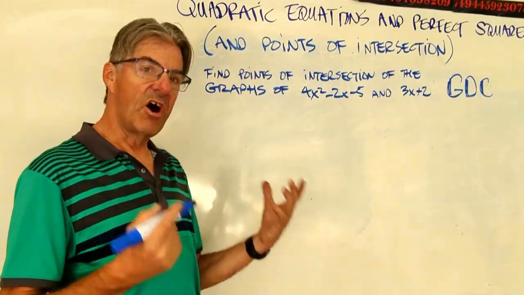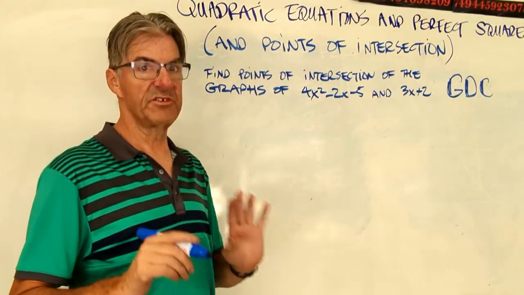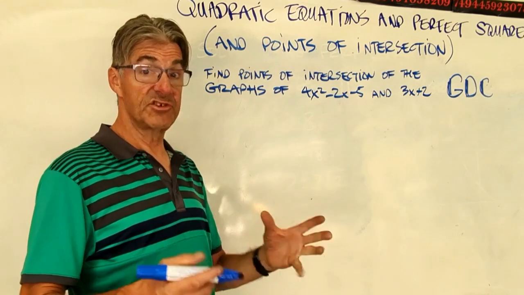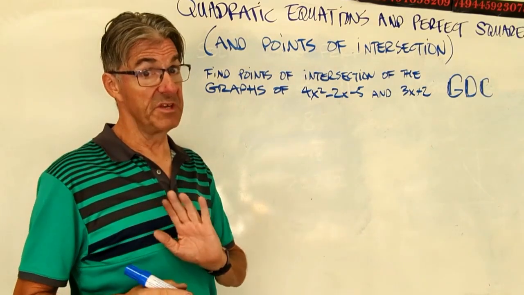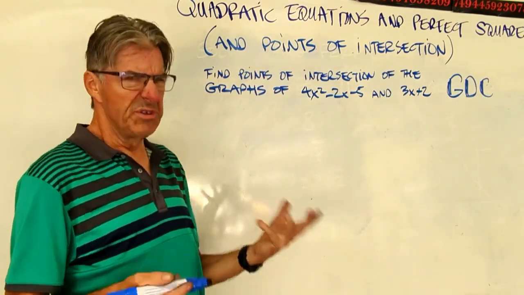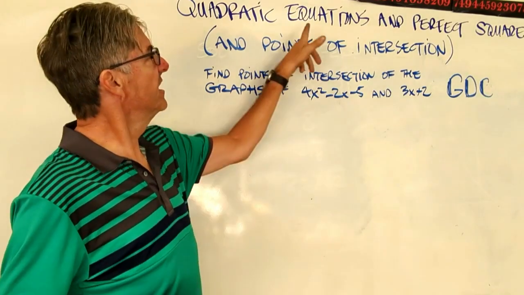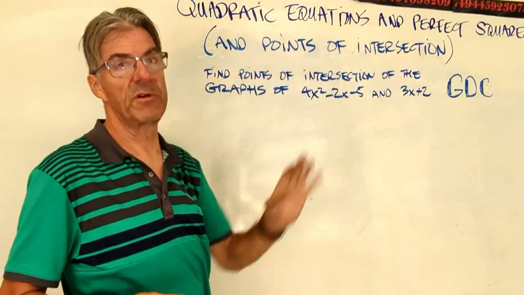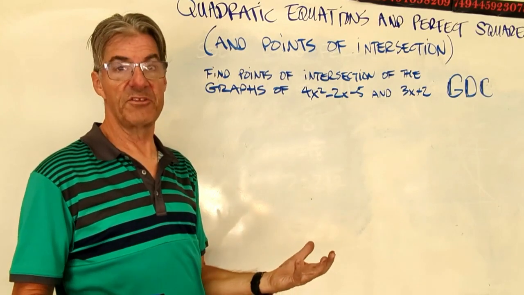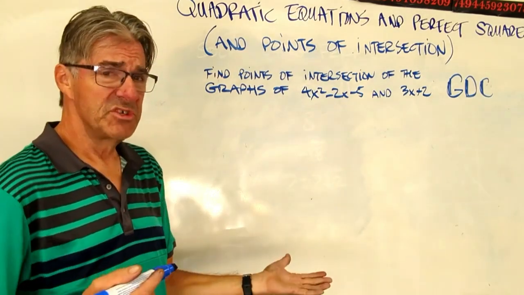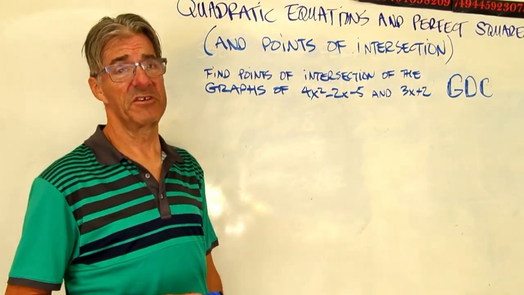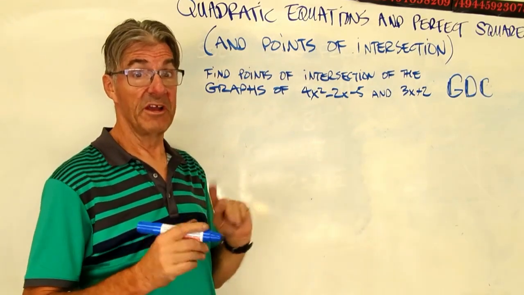All right, this lesson also includes some stuff that doesn't relate to perfect squares. I'm not sure why the IB, or it's not the IB, it's our textbook writer, put these 2 concepts in here in a section that's called quadratic equations and perfect squares. So we just have to write it through this way. I think I might organize the material differently, but I am not a textbook writer, so I'm not going to go there. So here we go.